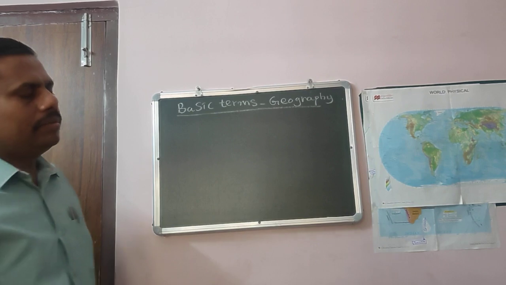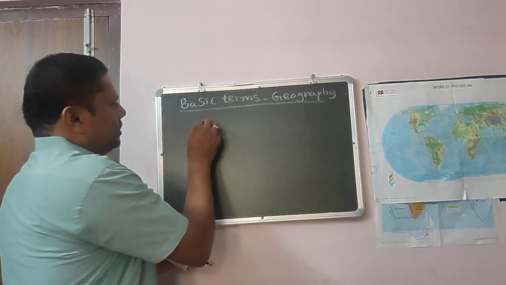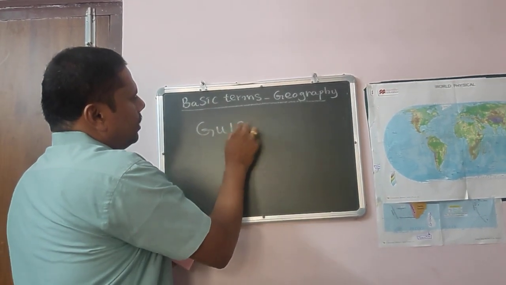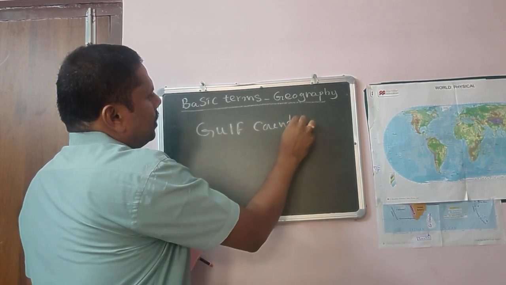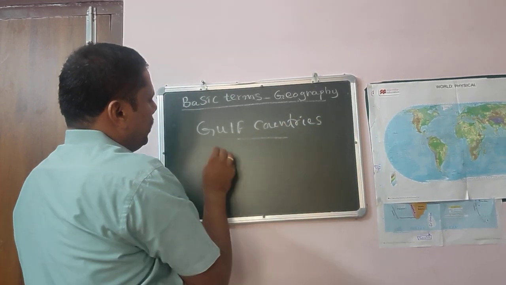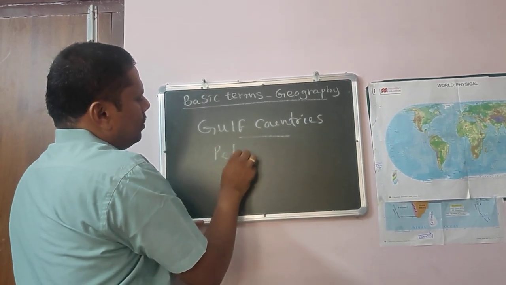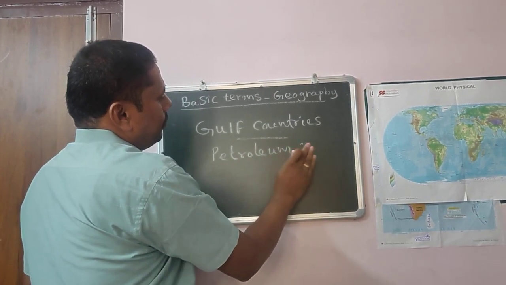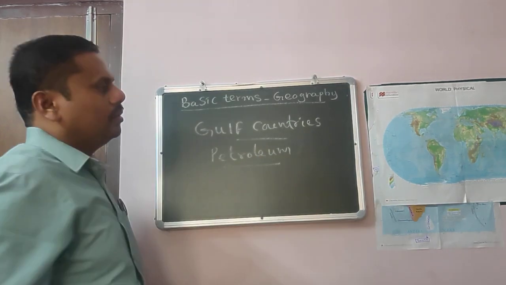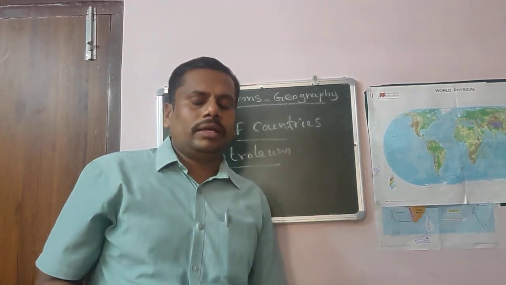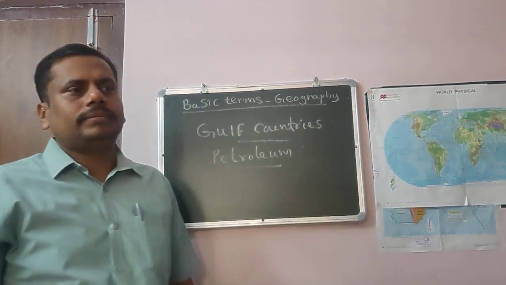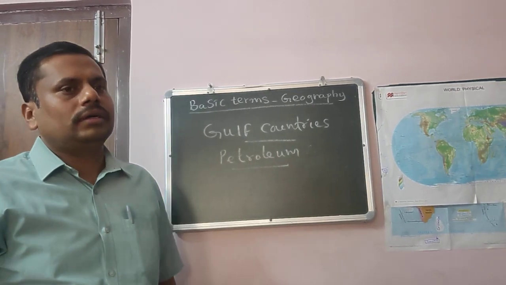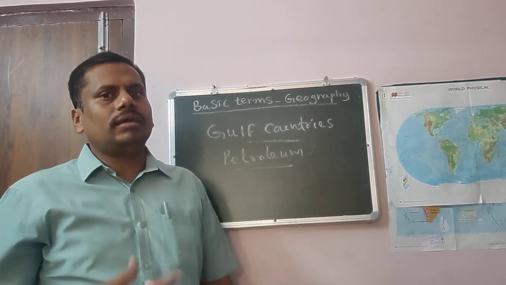And even you might have heard of Gulf countries. What are Gulf countries? Gulf countries are the petroleum exporting countries. Those are Iran, Iraq, Saudi Arabia, Oman. All these are called Gulf countries. Why?